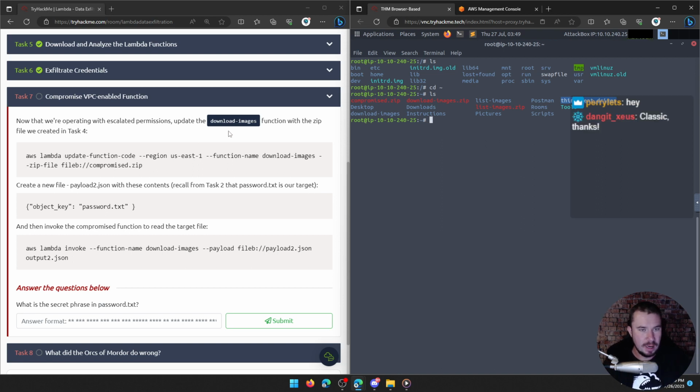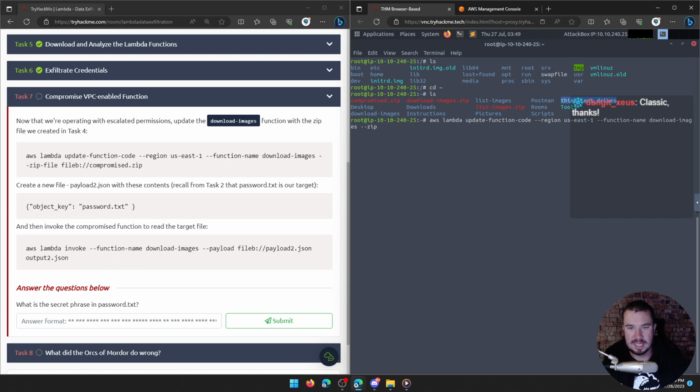Okay, let's update the download images function with the zip file we created in task 4. Let's do it. I'm going to type it all out once again for muscle memory. So aws lambda update-function-code. Unlike many things in AWS, that command actually makes sense. Region is us-east-1 because that's the region it's in. And then it says, hey, what Lambda function do we want to update? Well, we want to update the download images function.